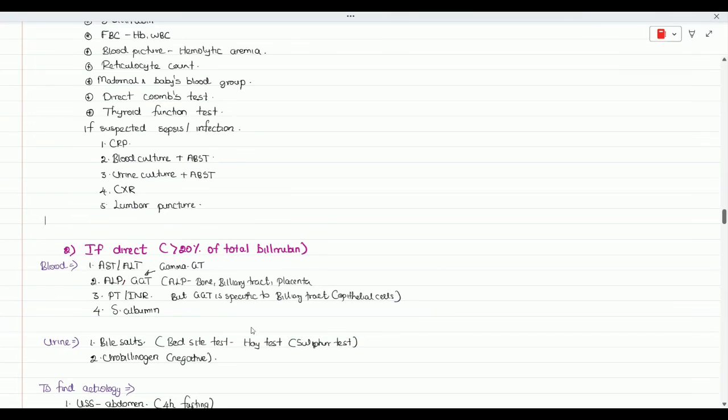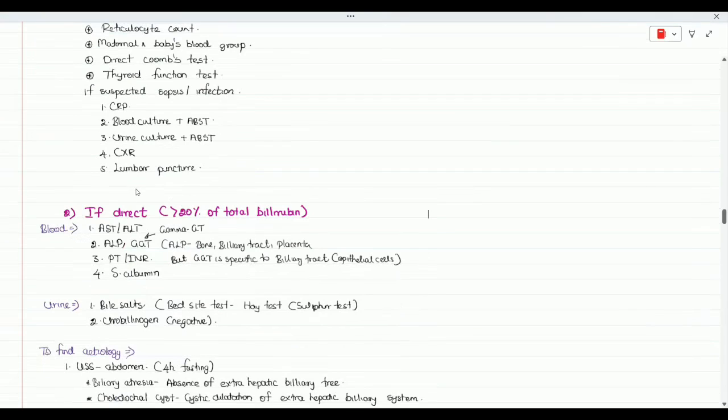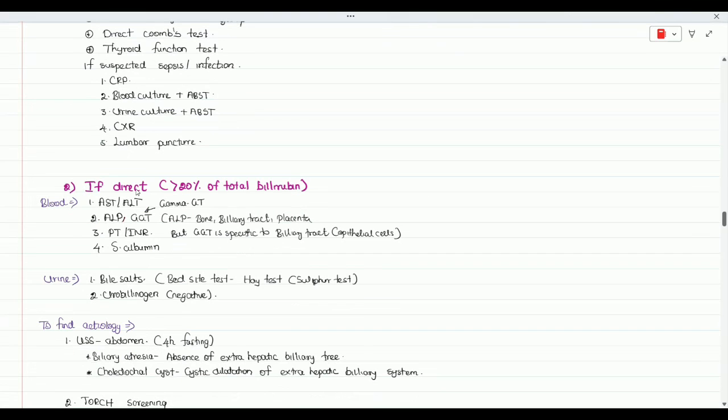Those are the investigations we would do broadly to identify the exact condition of the liver. You can mention some investigations or all of them if you like. And to find out direct bilirubinemia, if you find the percentage, that is more than enough. But there are some investigations we can do further, like the urine bile salts and the urobilinogen level. If there's direct bilirubinemia, the bile salts will be positive and the urobilinogen will be